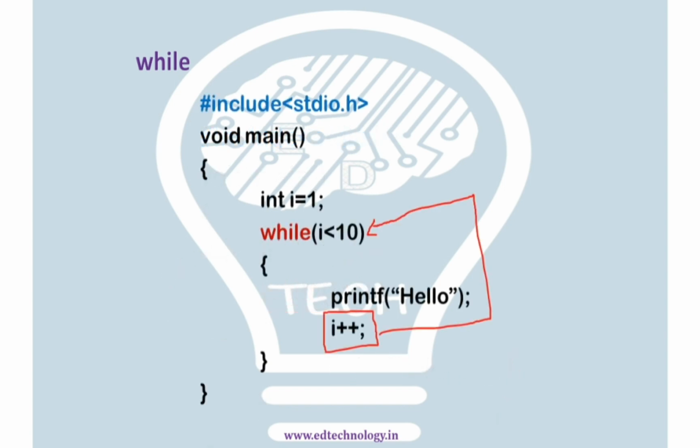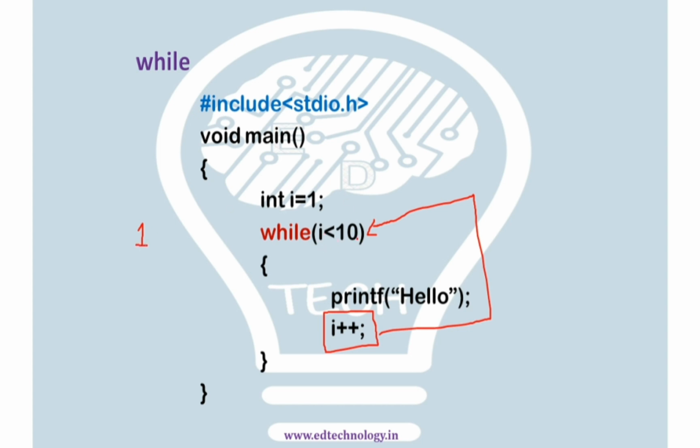So what is the change? We increment the value in here with I plus plus every time the loop gets executed, and every time it will check in here whether I is less than 10 or not. So the initial value would be I is equal to 1. Let me take up a pen and explain it to you here. So I is equal to 1 will be the first value.